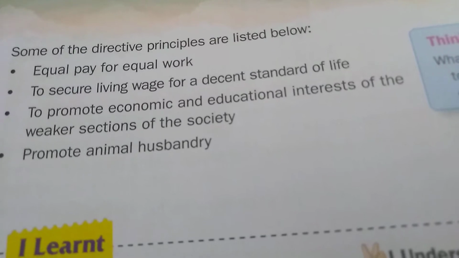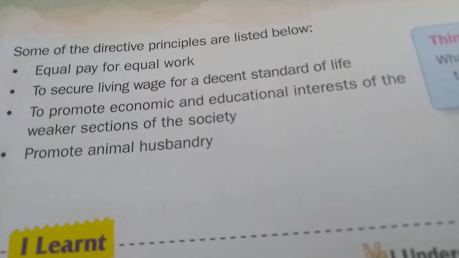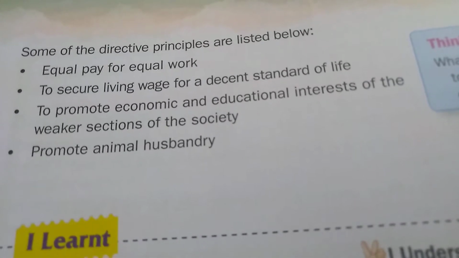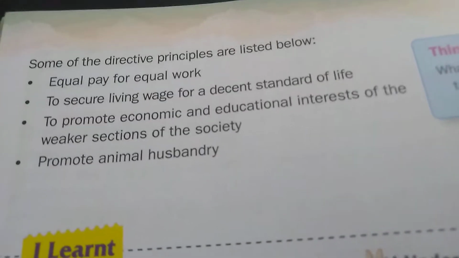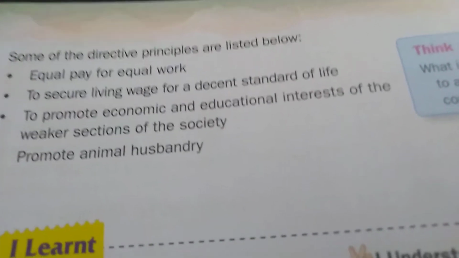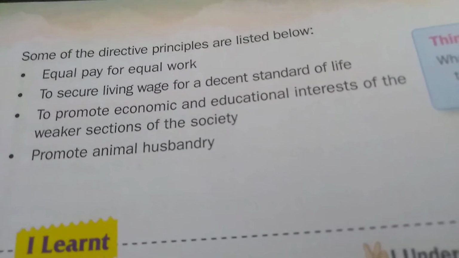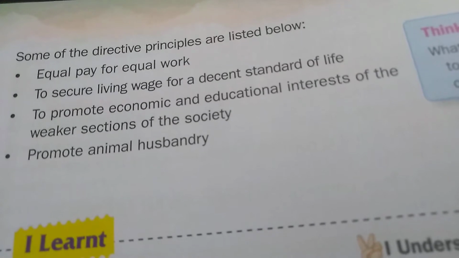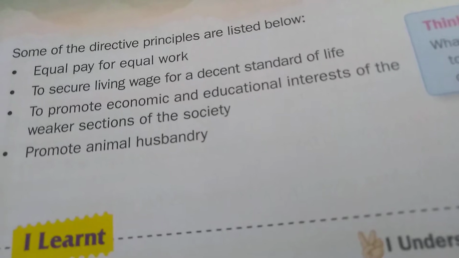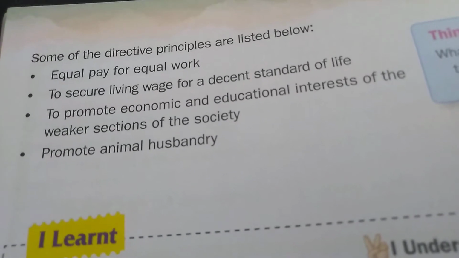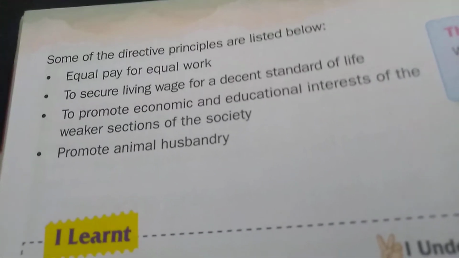Next, to secure a living wage for a decent standard of life, to promote economic and educational interest of the weaker sections of the society, promote animal husbandry. So, the directive principles are equal pay for equal work, securing living wages for a decent standard of life, promoting economic and educational interest of the weaker sections of society, and promoting animal husbandry.